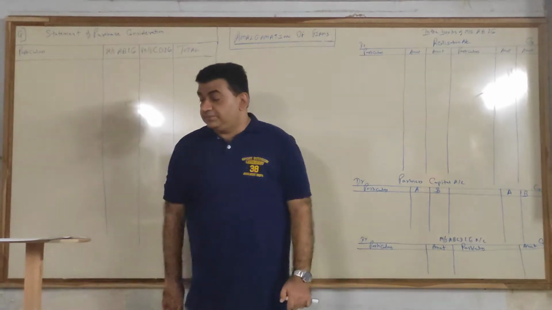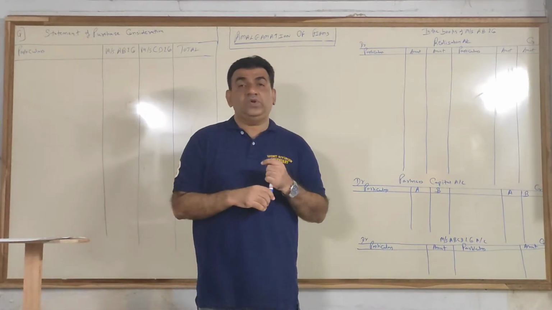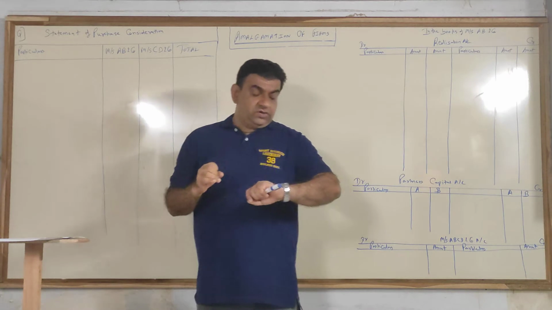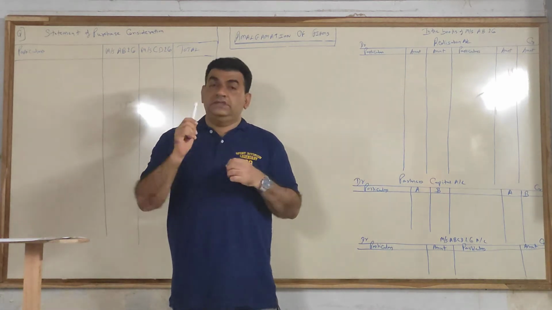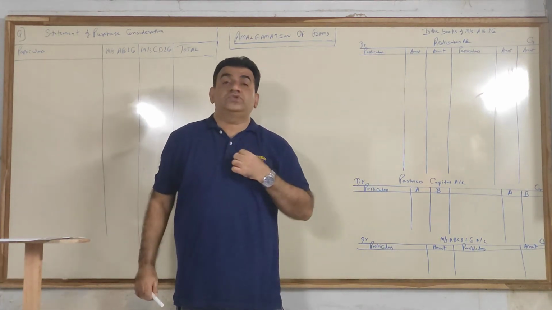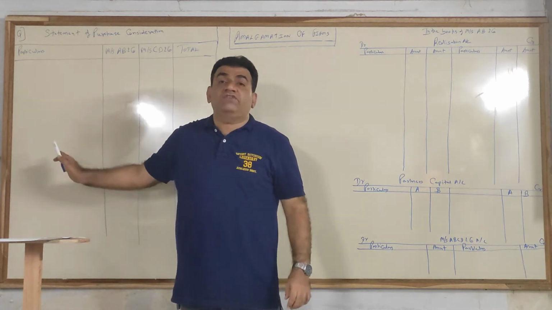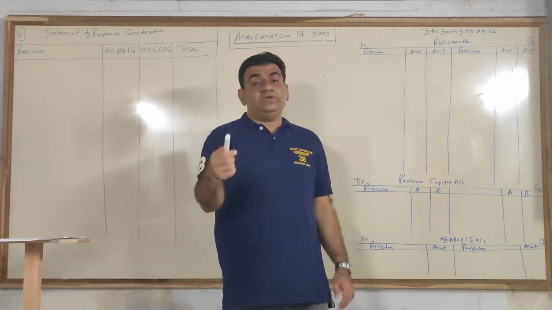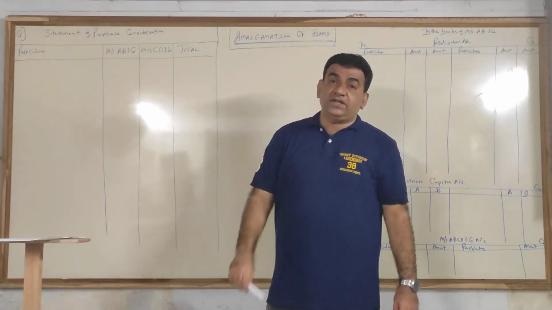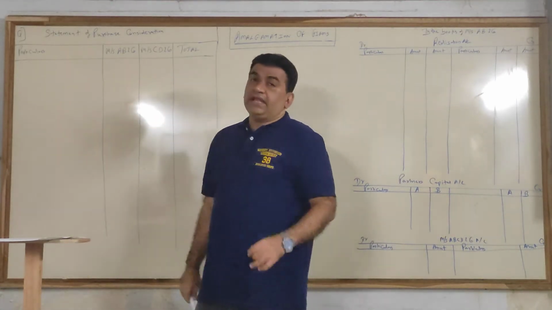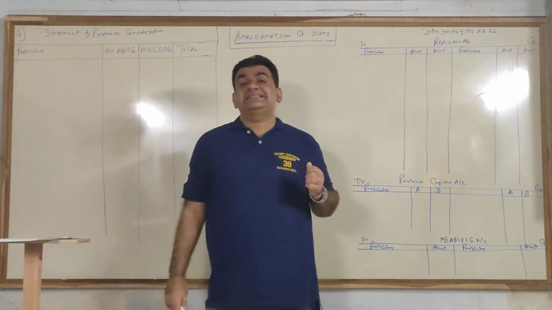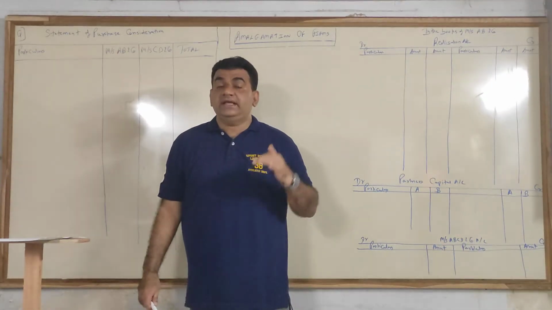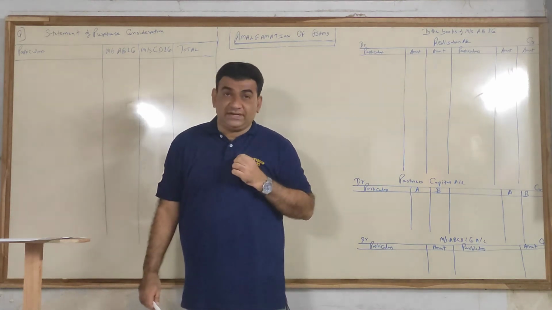Okay. Now, first thing, as I told you, whether you are doing accounting of new firm or accounting of old firm, the most important thing you are supposed to do is the statement of PC, that is statement of purchase consideration. Now what I told you, how the business will be taken over. The business will be taken over in the form of assets and liabilities.